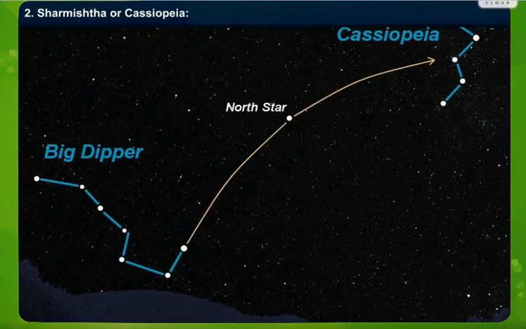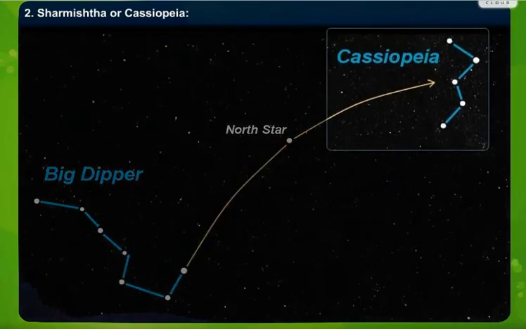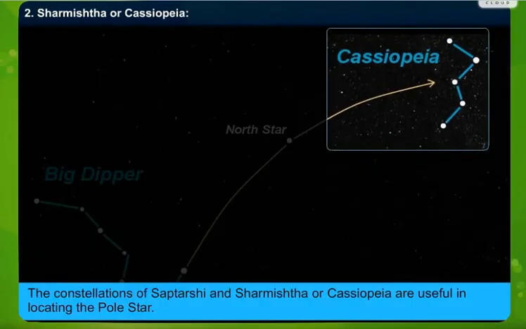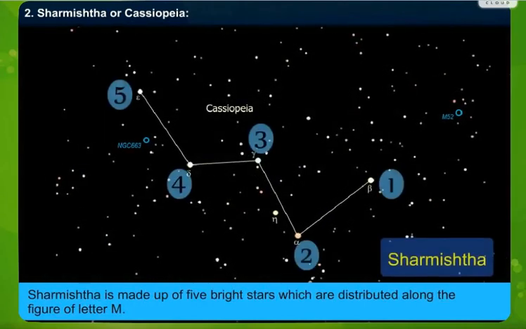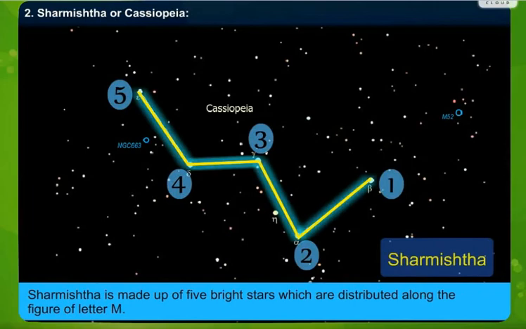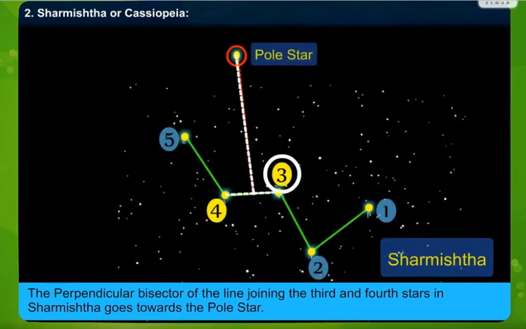Second constellation, Sharmishta or Cassiopeia. You can see in the diagram how it looks. The constellations of Saptarishi and Sharmishta or Cassiopeia are useful in locating the pole star. Sharmishta is made up of 5 bright stars which are distributed along the figure of the letter M. That means it resembles the letter M. The perpendicular bisector of the line joining the 3rd and 4th stars in Sharmishta goes towards the pole star.